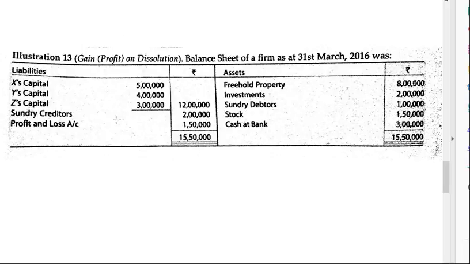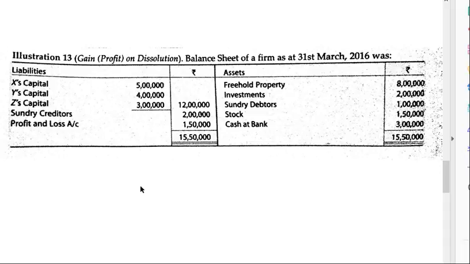Clear? So let us see the problem. Balance sheet of a firm as at 31st March 2016 is given to us. We have the asset side: freehold property, investment, debtor, stock, cash at bank. On the liability side, we have X capital, Y capital, Z capital, sundry creditors, and profit and loss account. Clear?